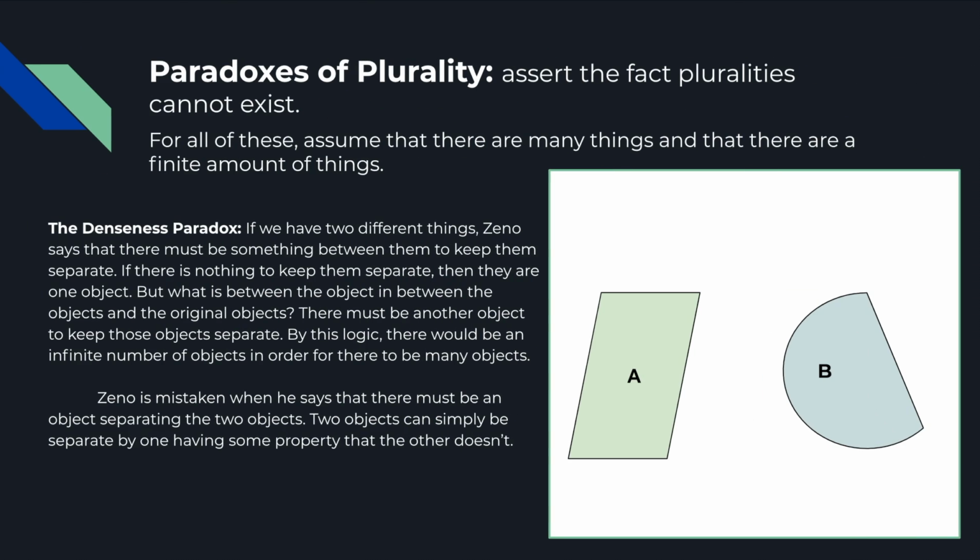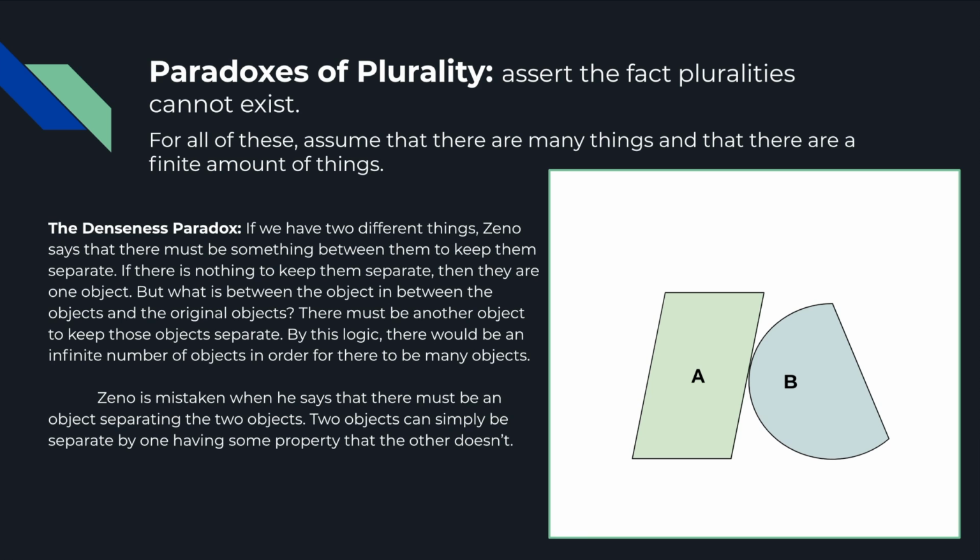Zeno has another famous set of paradoxes called the paradox of plurality. In these, he argues that many things and groups of objects, or pluralities, cannot exist. In the denseness paradox, he tells you to assume that there are many things. He then tells you to assume that there are a finite amount of those things. He says if we have object A and object B, there must be an object C in between them. After all, if they are different objects, there must be an object in between them to separate them, or else they would be one object.